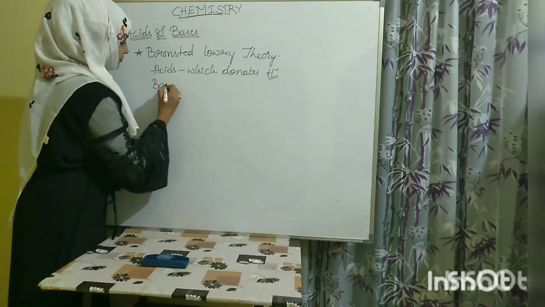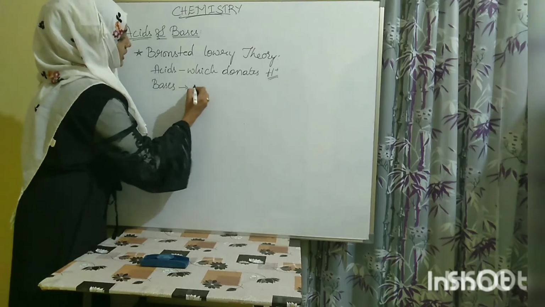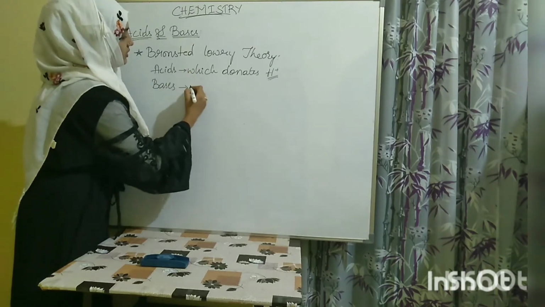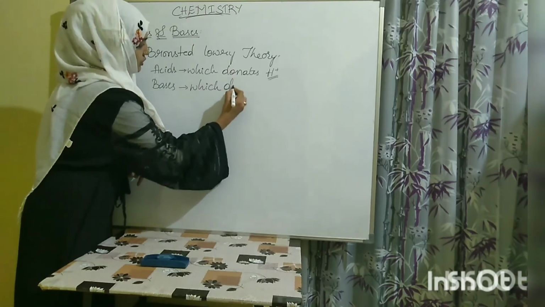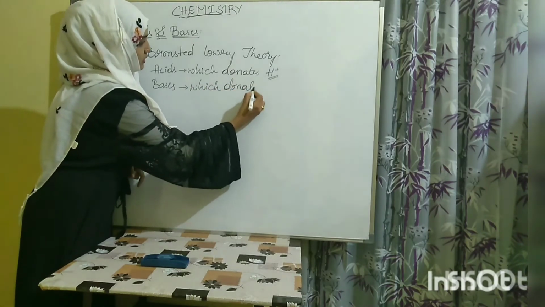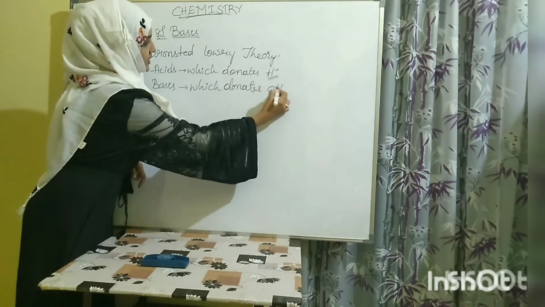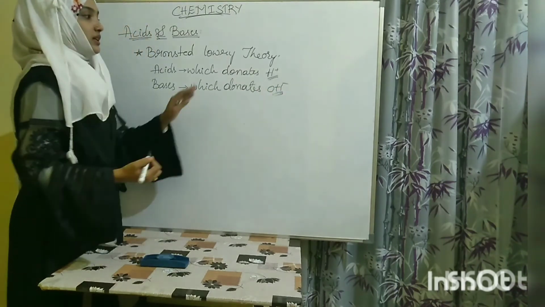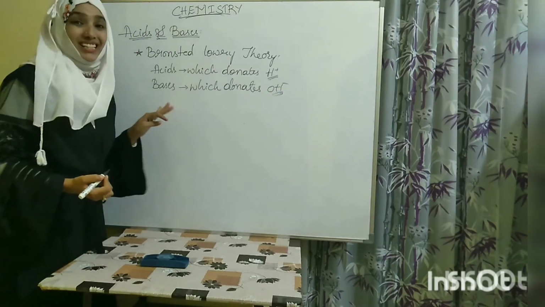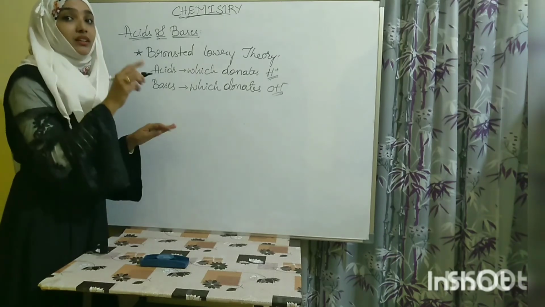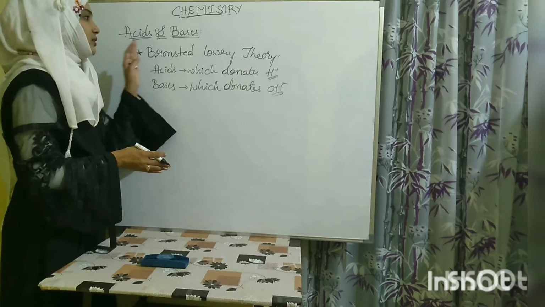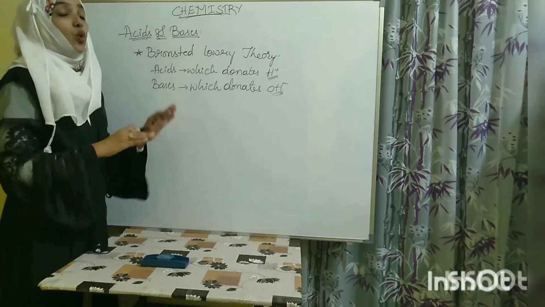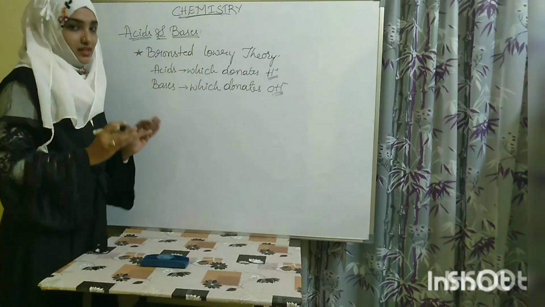Bases are the substances which donate OH minus ion. Here also the concept is the same, but in Arrhenius he said only in water. But in Bronsted-Lowry theory, water insoluble acids and bases are included.